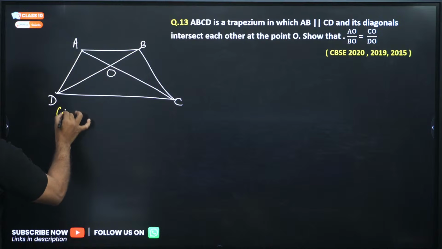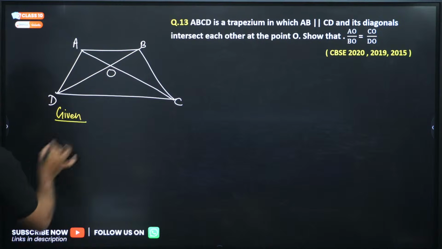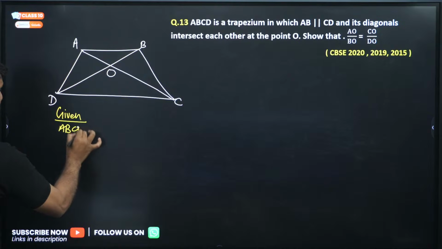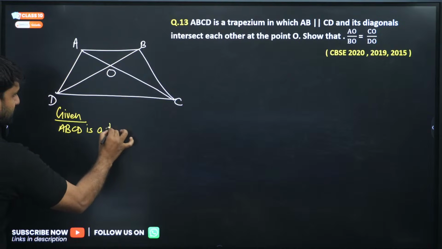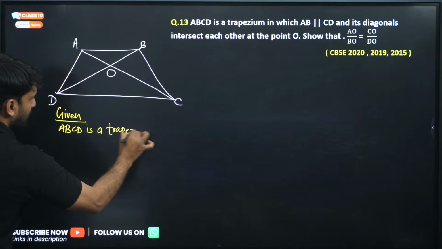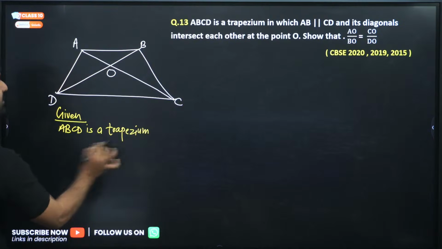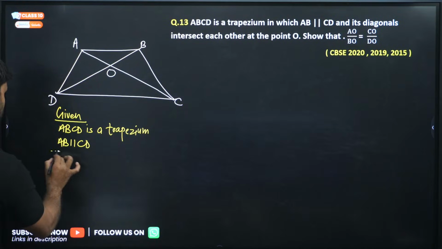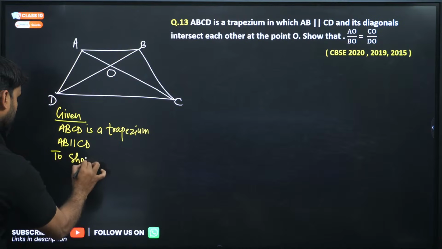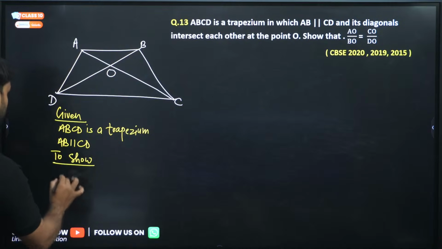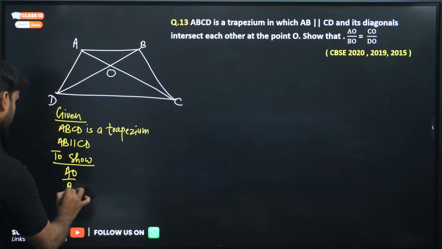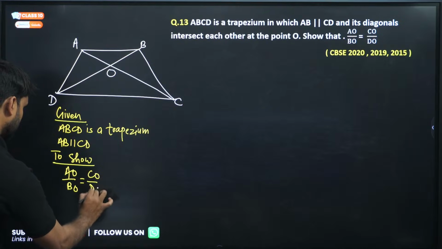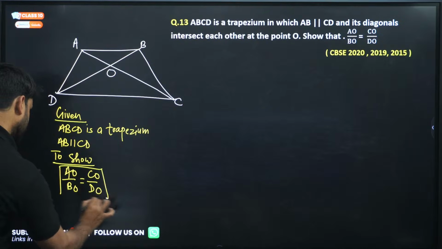So first, the given information. Given information is what, my dear? ABCD is a trapezium. This is given here. And in this trapezium, AB is parallel to CD. This is the given information. Now, what do we have to show here? AO by BO is equal to CO by DO. We have to show this. So this is the question, my dear.